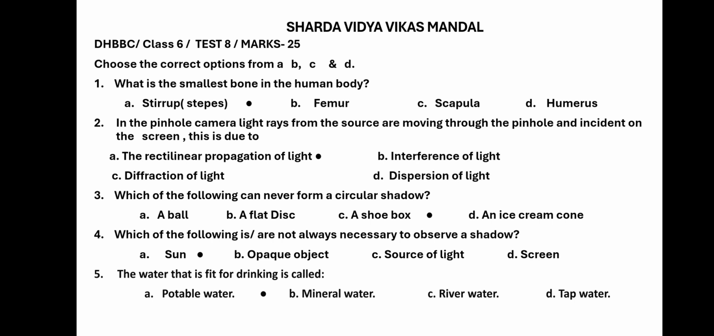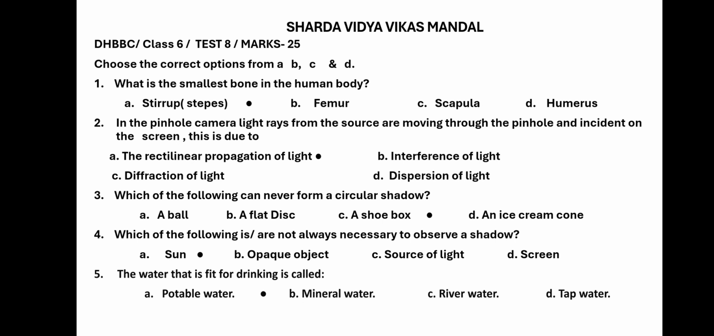Choose the correct options from A, B, C and D. The first question. What is the smallest bone in the human body? A, stirrup, stapes also it is known as. B is femur, that is a thigh bone. Scapula and humerus. Scapula is actually in the back, on the shoulder, and humerus is in the hand. So the smallest bone in the human body is stirrup, which is inside the ears. So A option is the correct one.